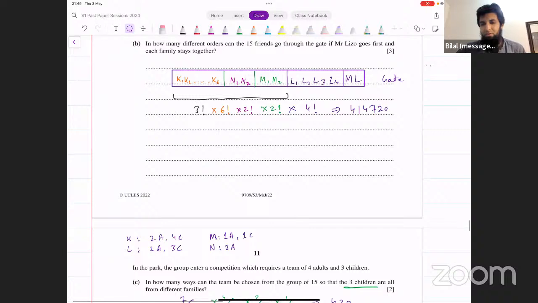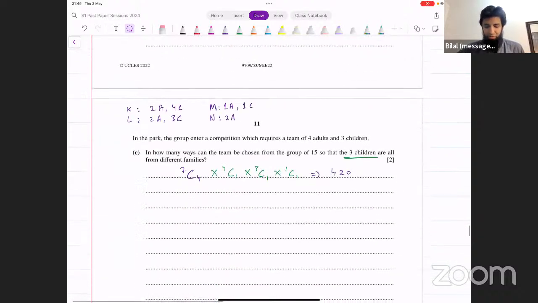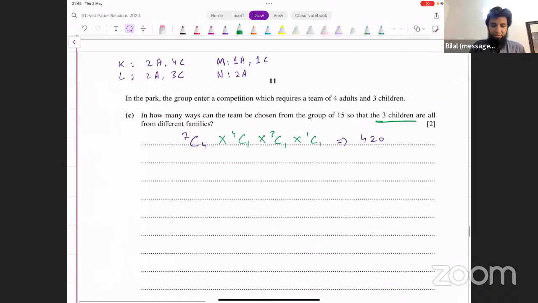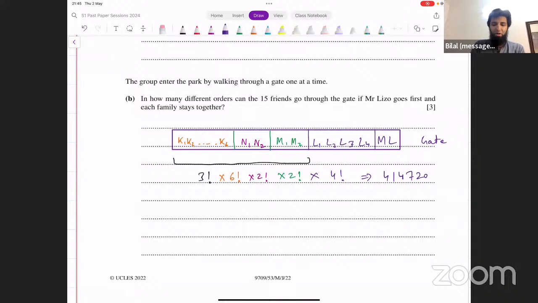How do we know that we have to use permutations in part B and selection in part C? Well, in part C, it says, in how many ways can the team be chosen? When you're choosing people, the order does not matter. When you're selecting people, choosing people, the order does not matter. That's combination. In part B, they're talking about order, in how many different orders. So that means they're talking about arrangement.